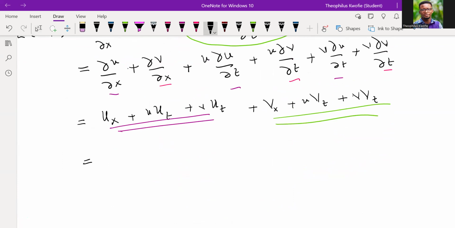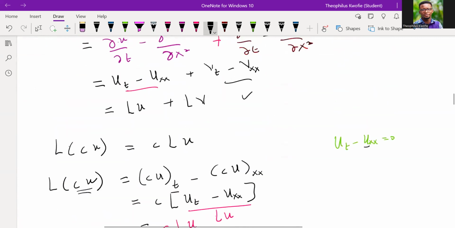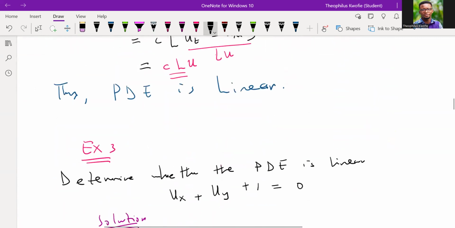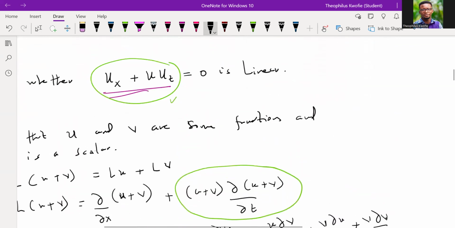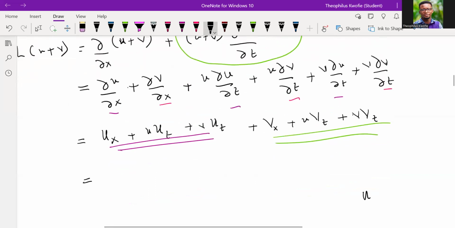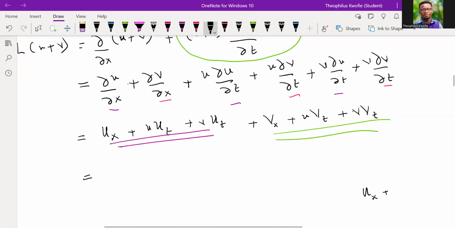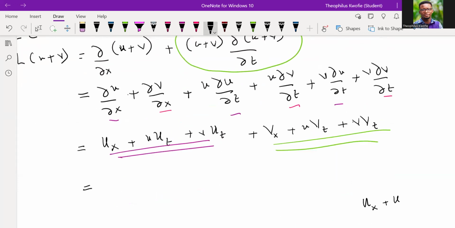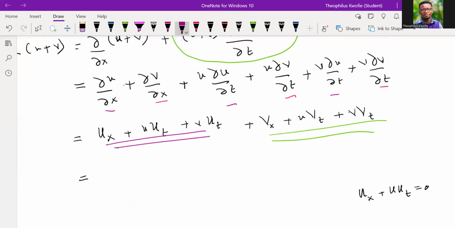Remember, we were given the partial of U with respect to X plus U multiplying the partial of U with respect to T equal to 0, right? But can we find the left-hand side of this PDE over here?